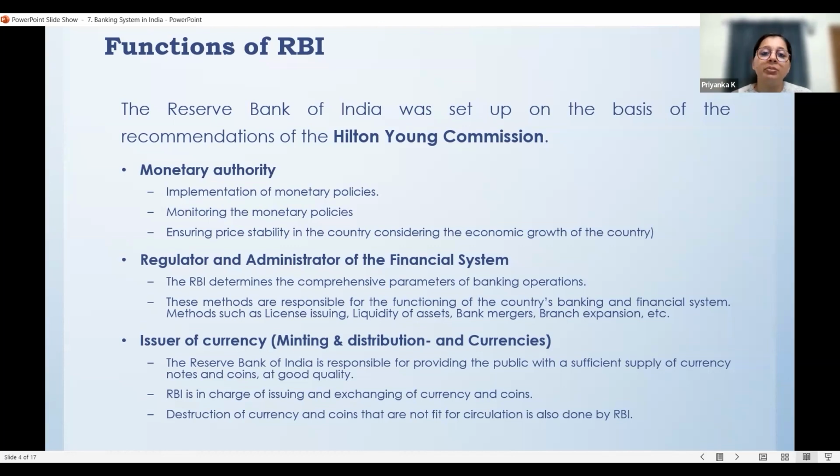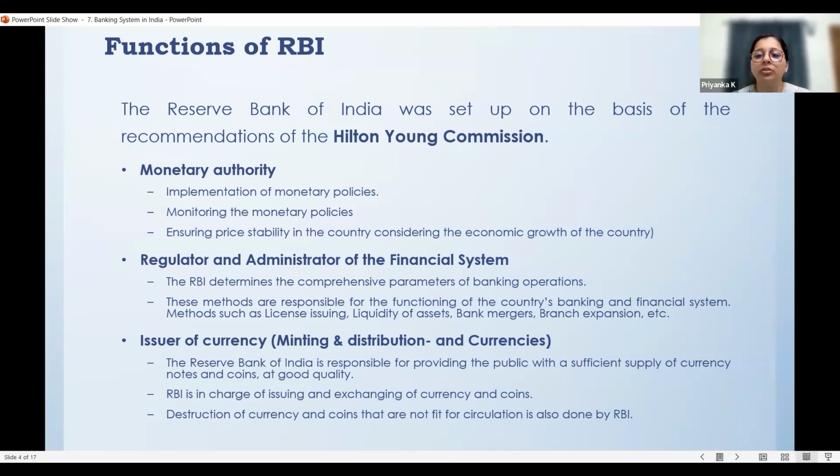It's done by the Government of India directly. For all other denominations above 1, whether coins or currency notes, both minting and distribution is done by the RBI. So that is one thing that you need to note when you study that RBI is the issuer of currency. Now, these 3 functions we have looked into.